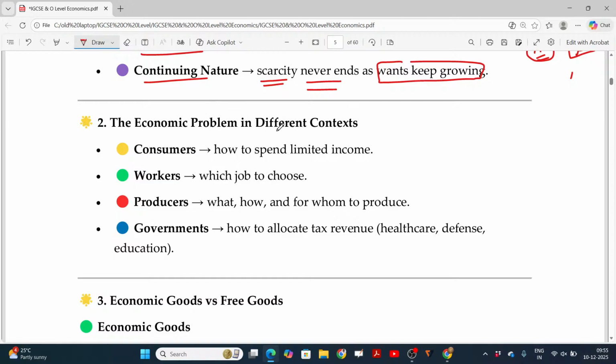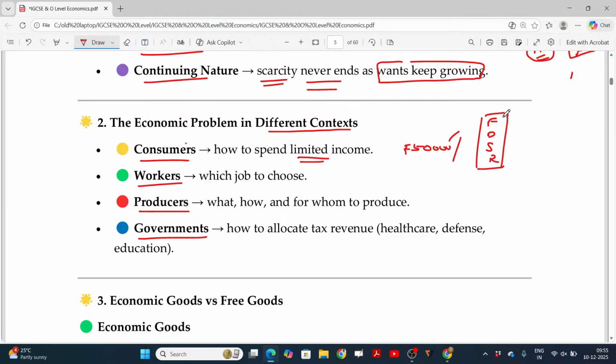Economic problem in different contexts: what is the economic problem for consumers, workers, producers, and governments? In the case of consumers, how to spend the limited income? They may earn around 50,000 rupees, and they have a number of things to be satisfied, like food, dress, shelter, and some recreation. How could they manage spending this 50,000 among the spending requirements they have? This comes under the consumer's problem.